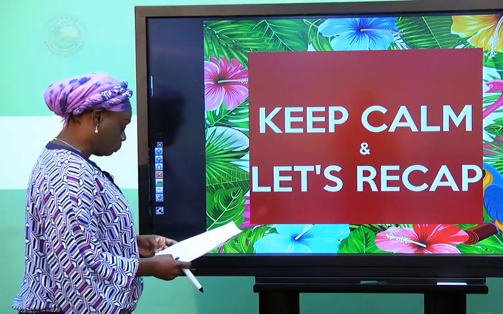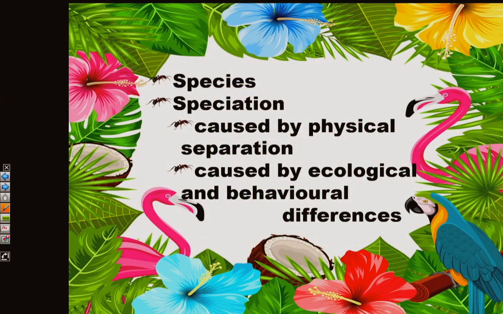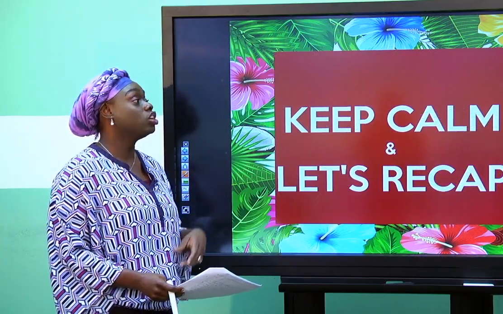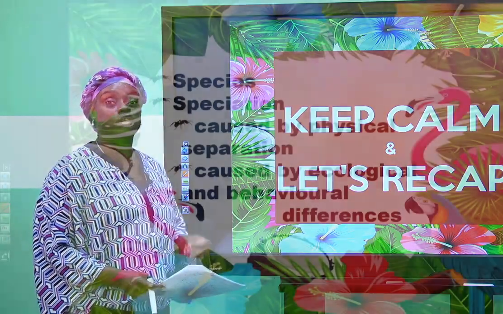So let's recap. We talked about species or speciation, and we now understand that a species is the final subdivision in the classification hierarchy, and it singles out a specific organism. We looked at how speciation occurs, whether it's by geographical separation or by ecological or behavioral differences, resulting in the emergence of two distinct species who are unable to interbreed.